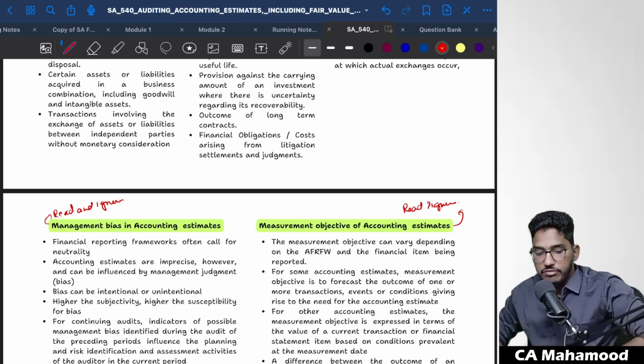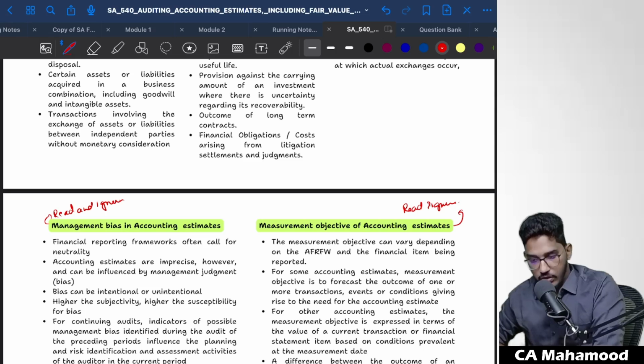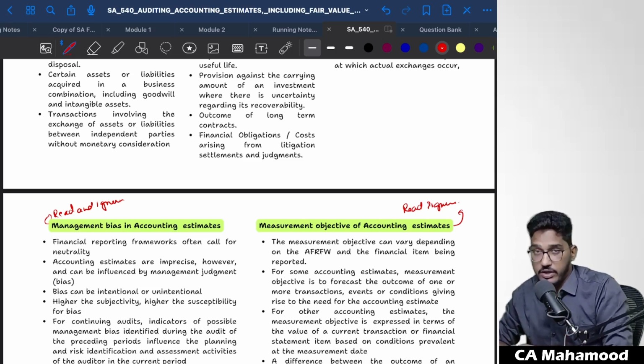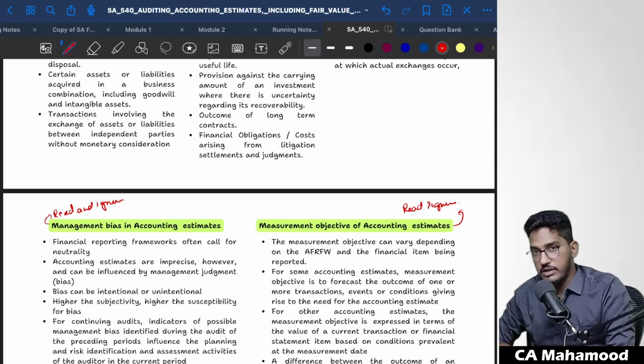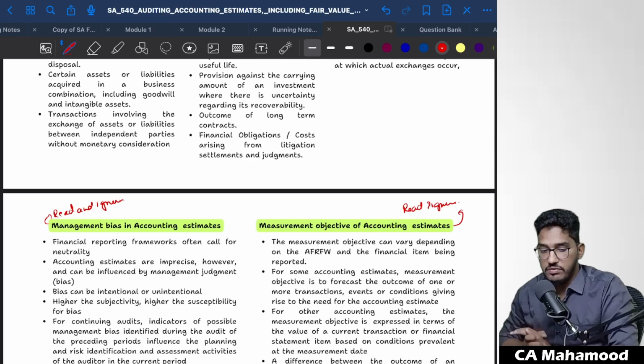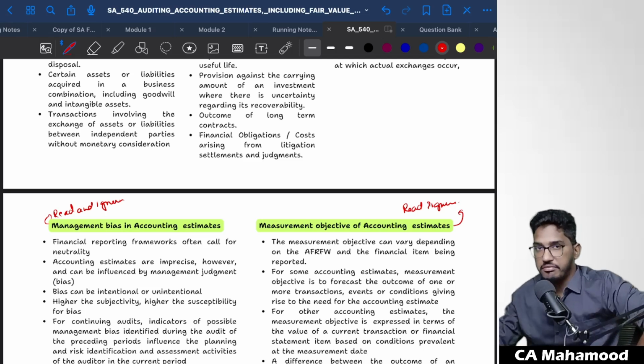Okay, guys, thank you for your responses. So now we will take a short break. After the break, we will solve the Q&A part of this SA 540. With that, we will end today's session. Remaining discussion, we'll have in our next session. So we'll be back after the break within 15 minutes. Okay, within 10 minutes, sorry, not 15 minutes. We'll take a short break of 10 minutes only. After that, we'll do the Q&A part.